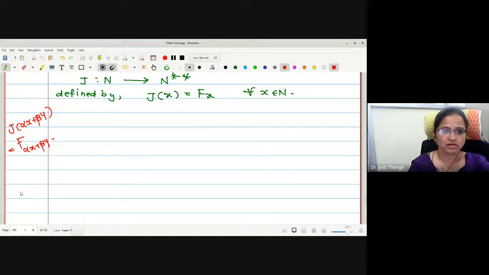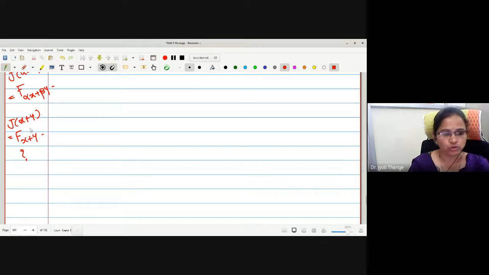It is not possible directly, so we will prove linearity in two different senses: once with respect to addition and once with respect to scalar multiplication. With respect to addition, the term will be J of x plus y, which is F of x plus y. But how can I go further? If I wanted to check whether F of x plus y is Fx plus Fy, I have to operate this F of x plus y on some functional.